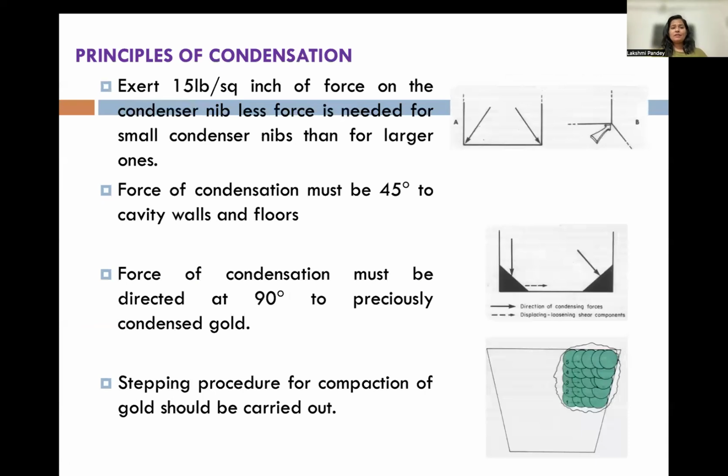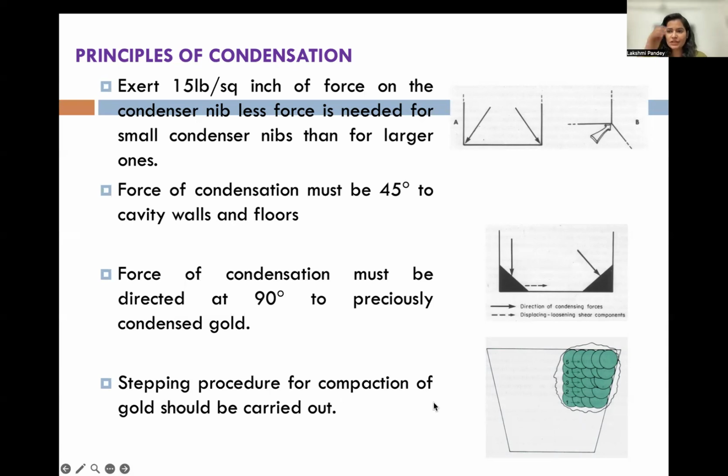Next, the most important part is the principle of condensation. You should always start from the corner. Exert 15 pounds per square inch of force on the condenser nib. Less force is needed for smaller condenser nibs than larger ones. The force of condensation must be at 45 degrees to the cavity wall. What is mentioned here is very important: the force of condensation must be directly at 90 degrees to the previously condensed gold. So once you condense at 45 degrees, the next gold should always be at 90 degrees to the previously condensed gold.